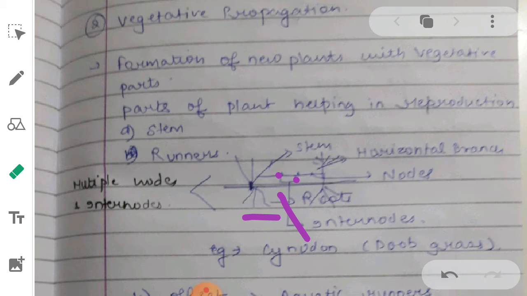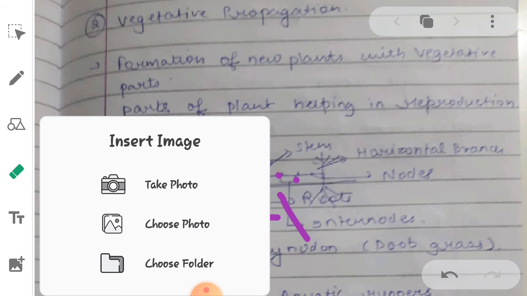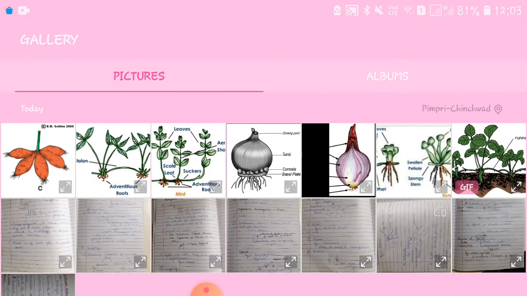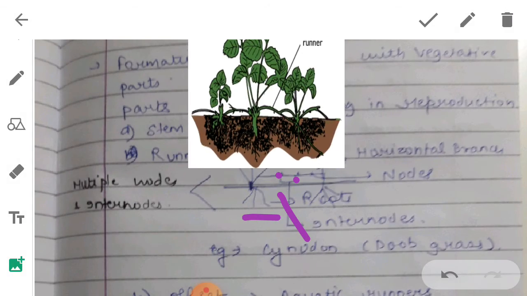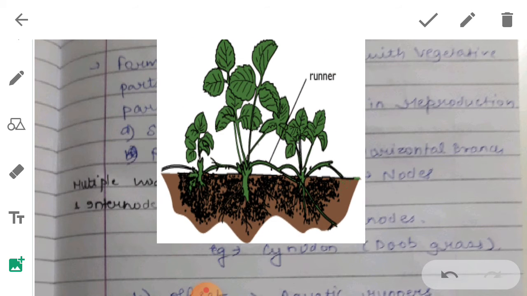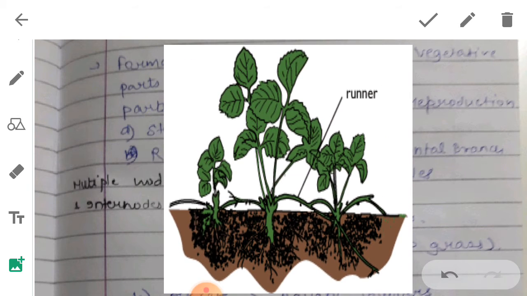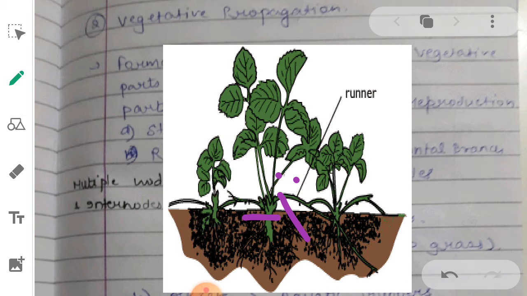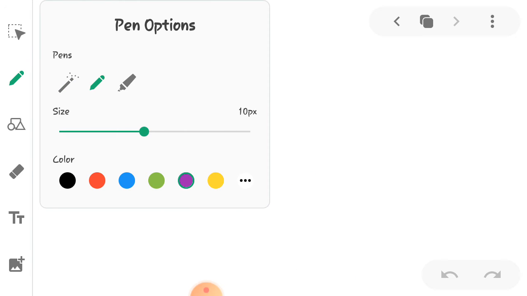I'll show you another picture of runner so that it is more clear to you. See this picture. This is one of the pictures of a runner. I hope it is very clearly visible to you all. Here you can see that this is your root part, which is below. This is the stem part. The stem part is growing horizontally over here, and it has several nodes and internodes, and it is giving rise to a new plant. Then this particular plant is growing.